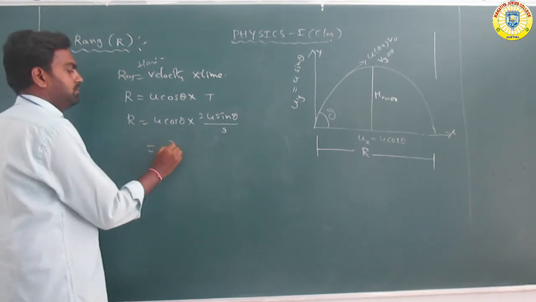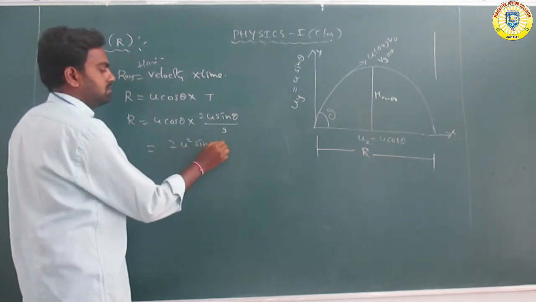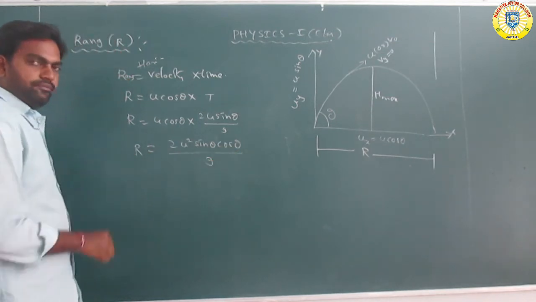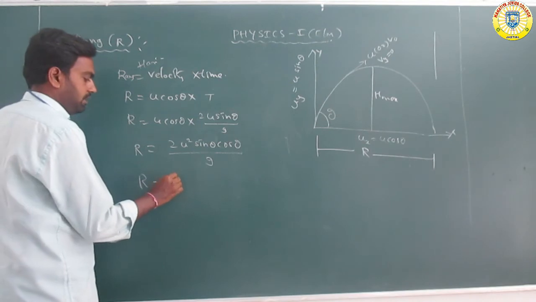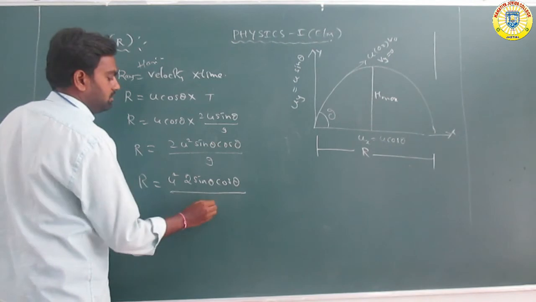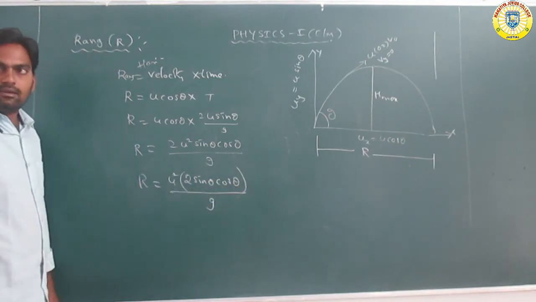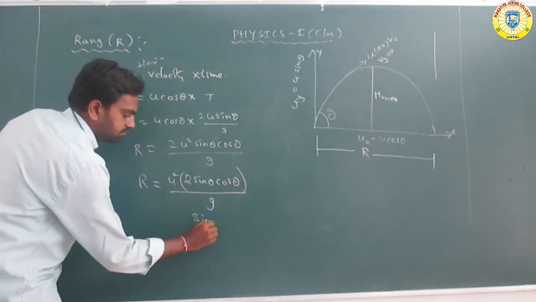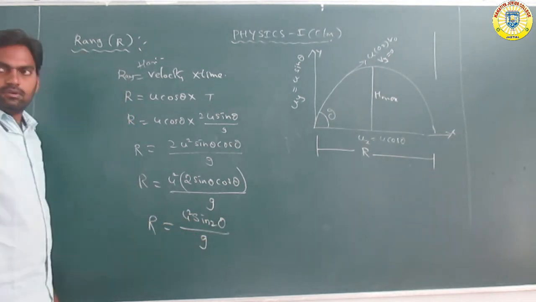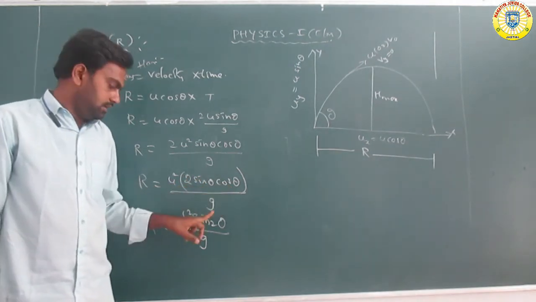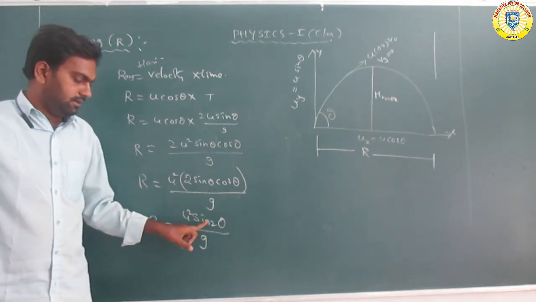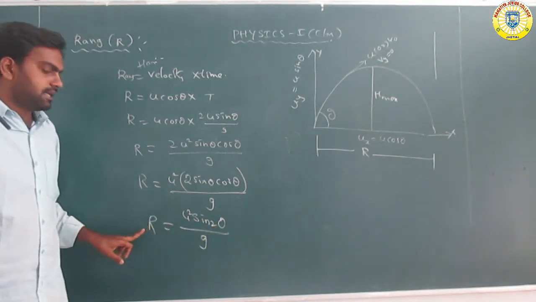So here 2 u square sin theta cos theta by g, that is R. R is equal to u square 2 sin theta cos theta by g. And 2 sin theta cos theta is equal to sin 2 theta. So u square sin 2 theta by g is called the range.